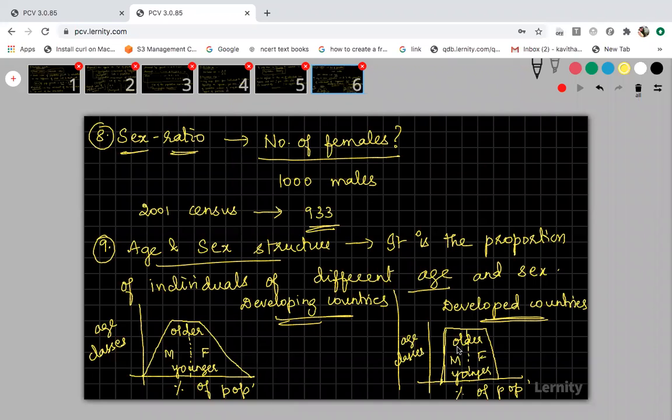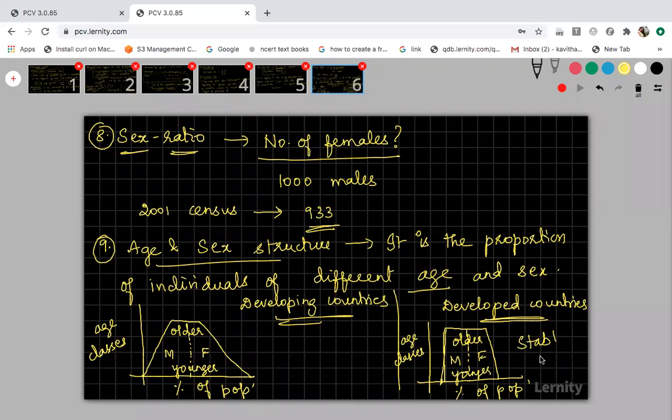So what you can observe when comparing these two graphs: in developing countries like India, the pyramid is less steep because it has a large number of younger people. Younger people are more than the older people, right? Because of the increasing population in developing countries, it gives a graph like this. But in developed countries, it is steeper, which represents a nearly stable population.